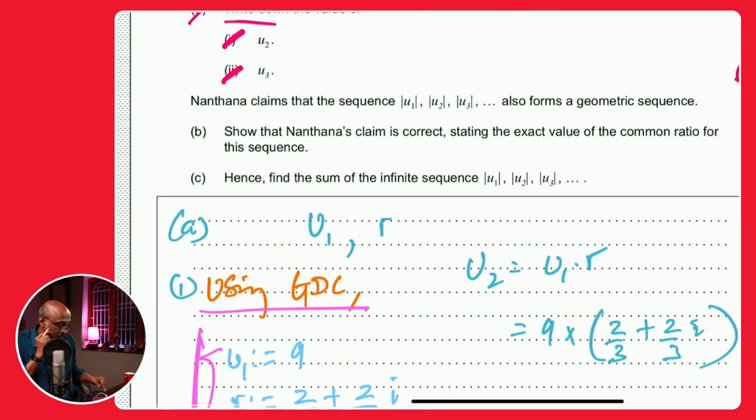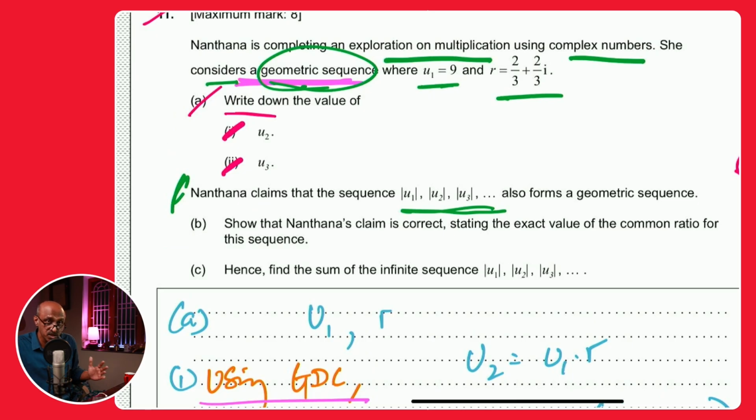Now the next part of the question involves Nantana claiming that the sequence of the absolute values of each of those terms, U1, U2, U3, also forms a geometric sequence. So the original sequence was U1, U2, U3 with those conditions given to you, but the sequence of absolute values, that is the modulus, some people like to use the word modulus, also forms a geometric sequence. And this is where that one little thing about the complex number is involved.